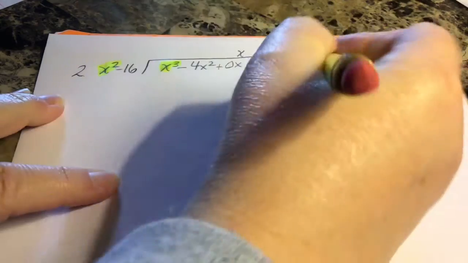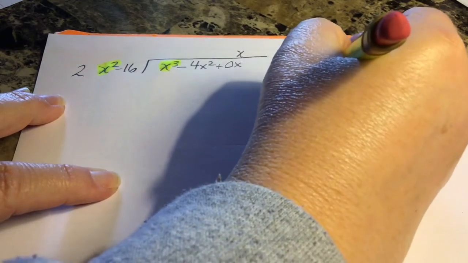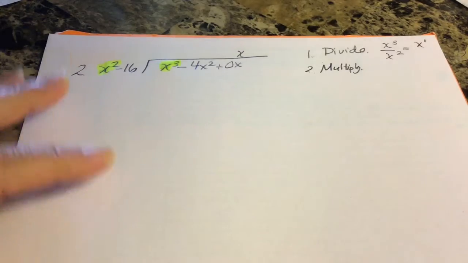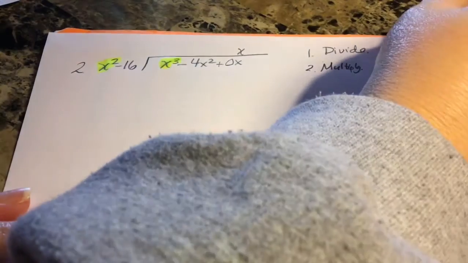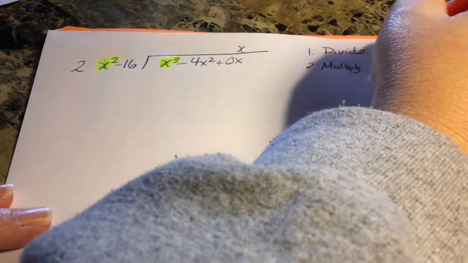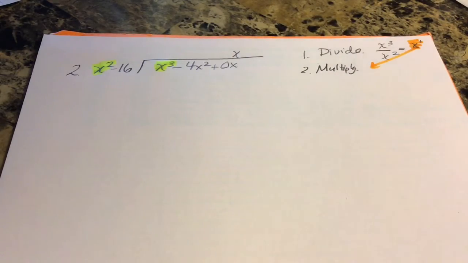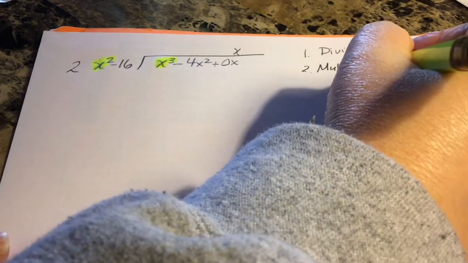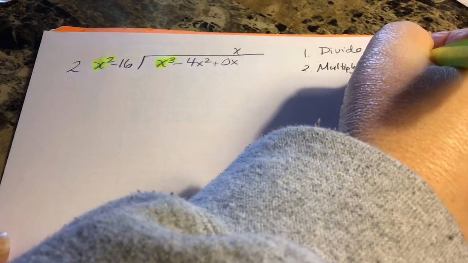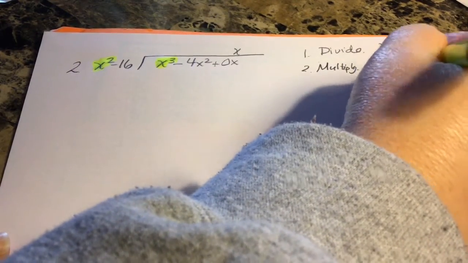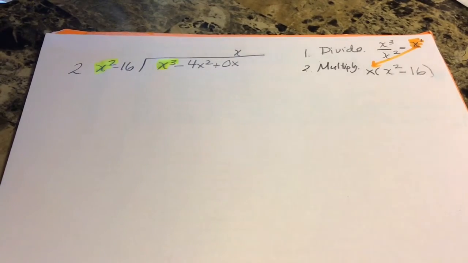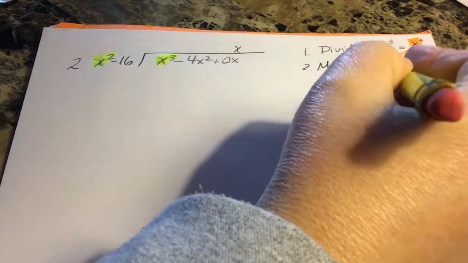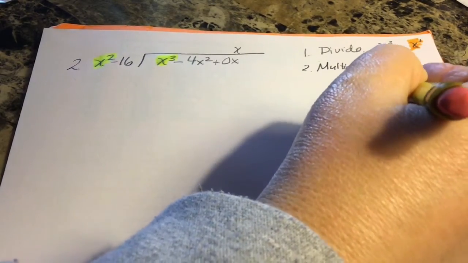Now I'm going to multiply. That's step 2. I'm going to multiply this answer that I just got, this answer of x, by the divisor, x squared minus 16. I can see something that's going to happen. When I distribute, I get x cubed and I get negative 16x.